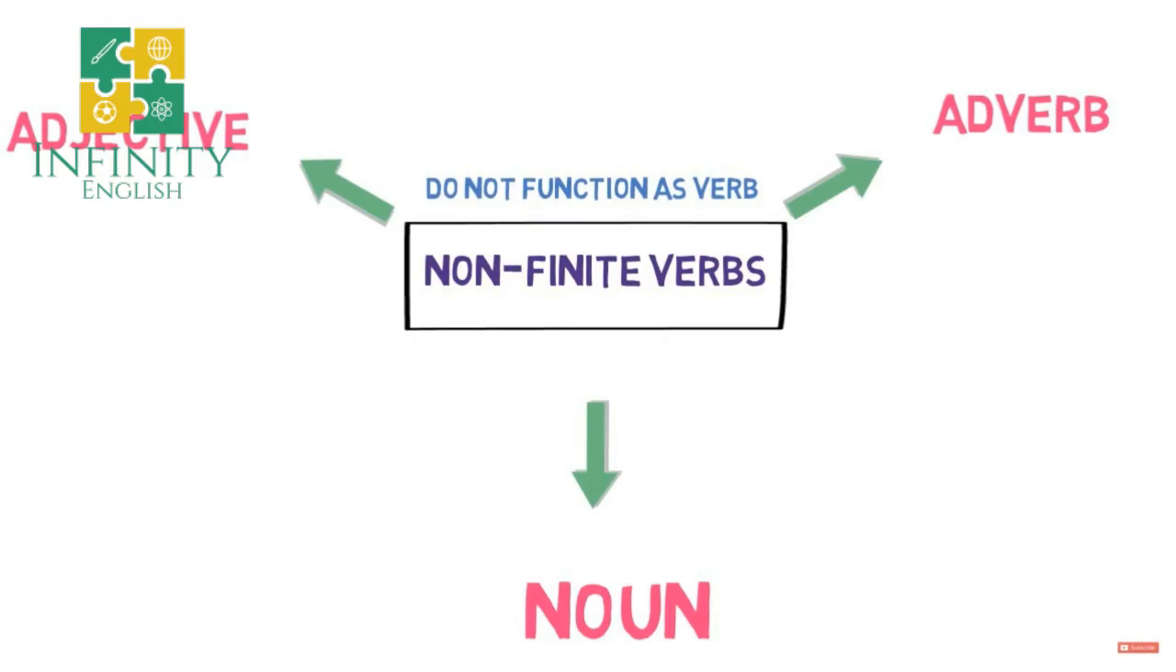Now there will be one question, that if non-finites don't change and they don't act as a verb, then what do they act as, right? So the answer to this question, you can refer here in the box, is that they act as adjective, noun and adverb. Remember, non-finite verbs often act as adjective, noun and adverb. These three things are the major things for you to understand which verb is finite or which verb is non-finite.